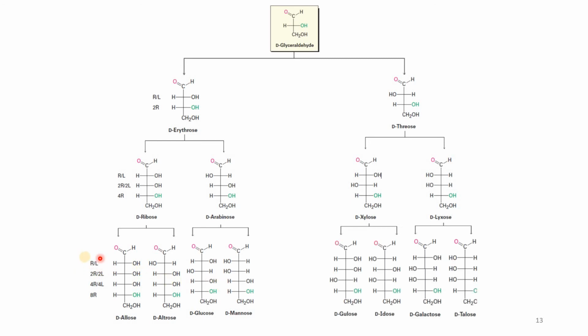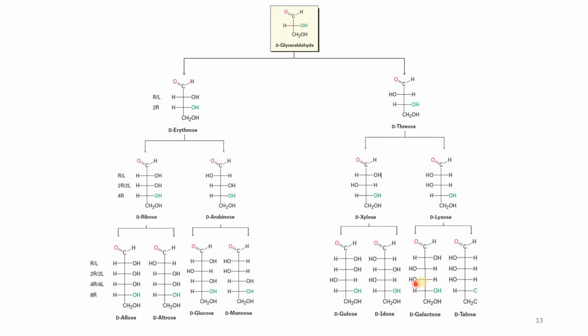So R by L means there is alternate right, left OH. Right, left, right, left, right, left, right, left. Then 2R by 2L. Okay, means 2 on the right, 2 on the left. Right, right, left, left.